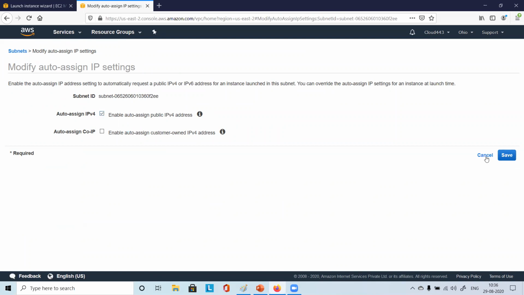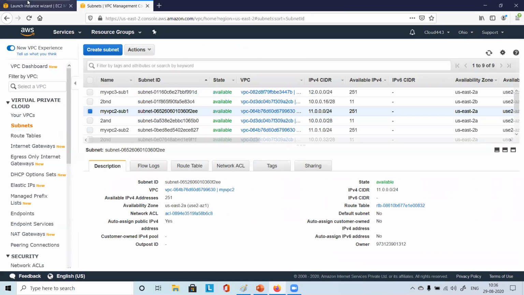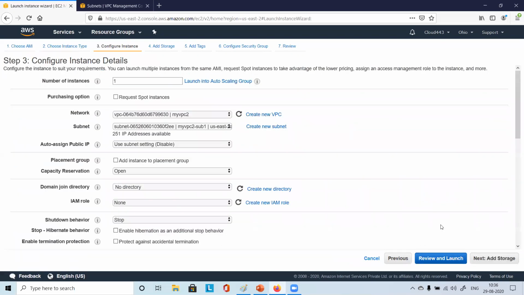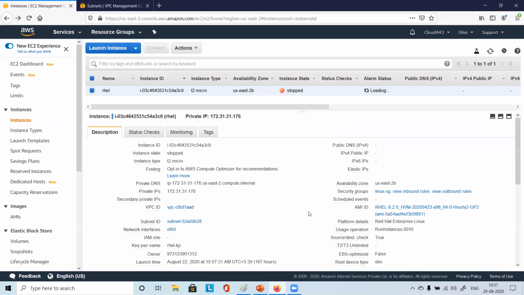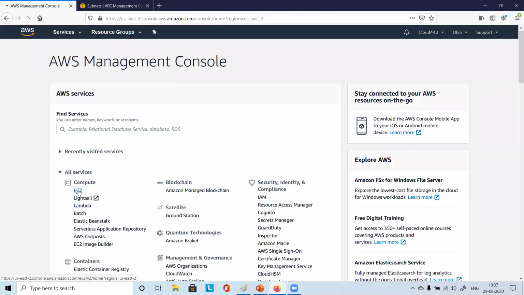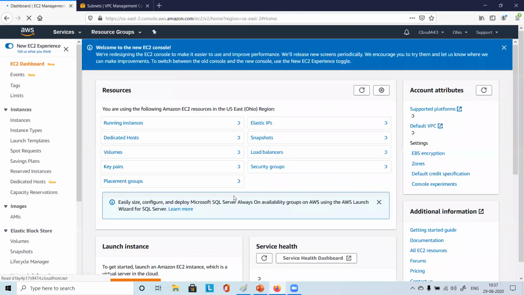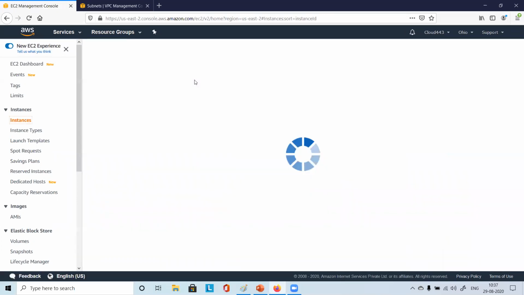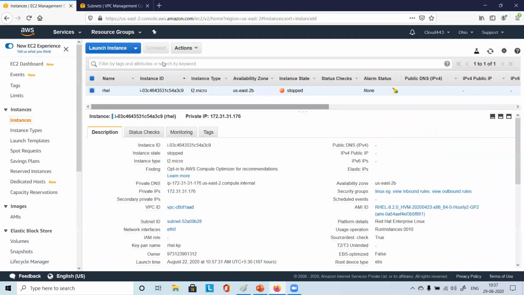Once you save it, then you come to EC2 dashboard. Go back one step. Let's check that. Still it is not coming. It's taking some time. So what I will do is I will just go to AWS. Meanwhile, I'll just go to EC2, go to instances. I think this much time is enough.